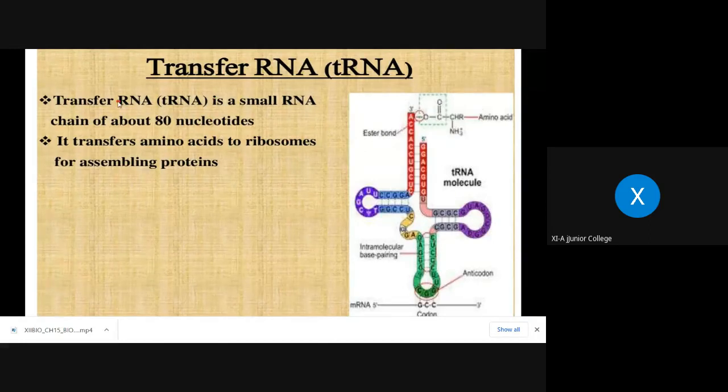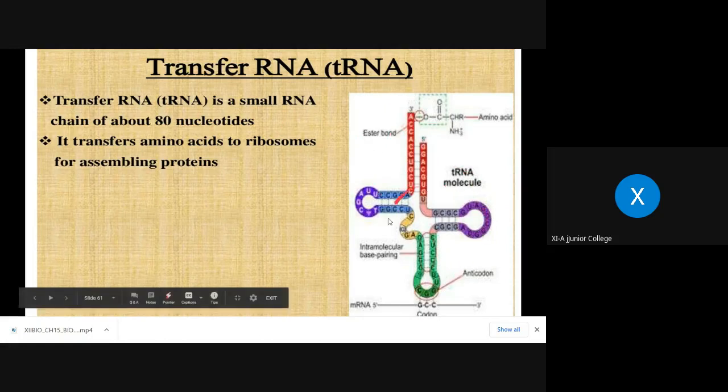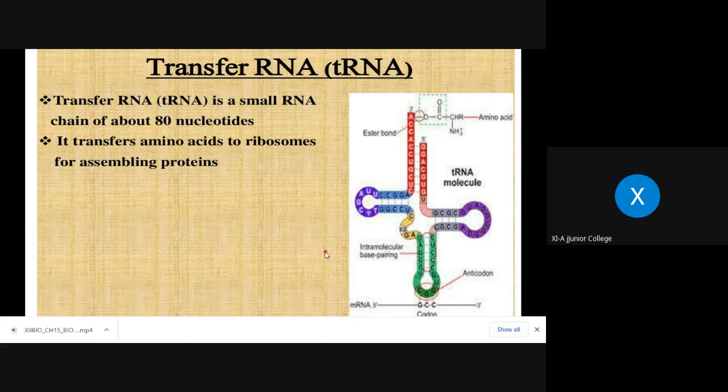Okay, so transfer RNA is a small RNA chain of only around 80 nucleotides. Now we are going to focus on the structure of this tRNA, which is totally different from the first two. mRNA is a very simple form, a straight line, isn't it? One end is the 5' end, always starting with the start codon AUG, and the other end is the stop codon, which is the 3' end in the case of mRNA.